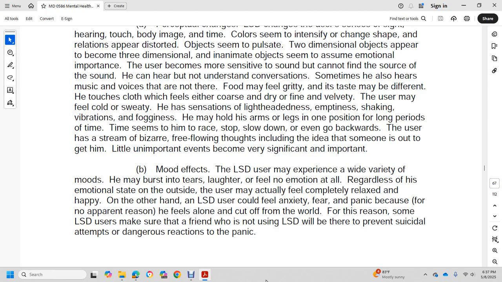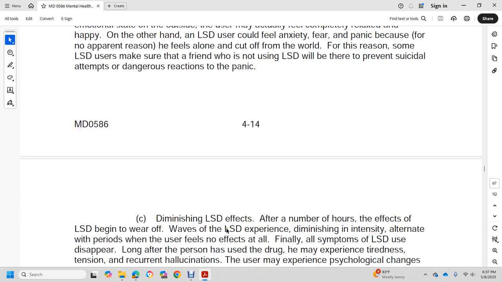On the other hand, LSD users can feel anxiety, fear, and panic, because for no apparent reason they feel alone and cut off from the world. For this reason, a friend who is not using LSD can help prevent suicidal attempts and dangerous panic.